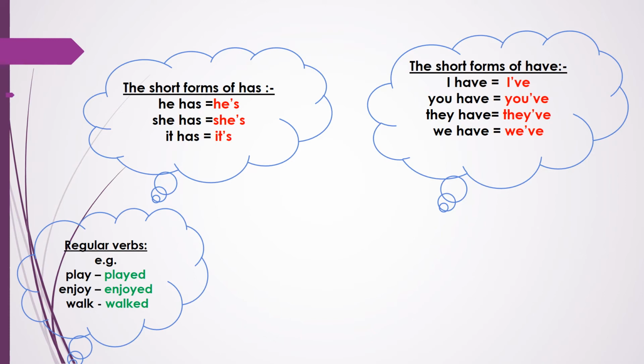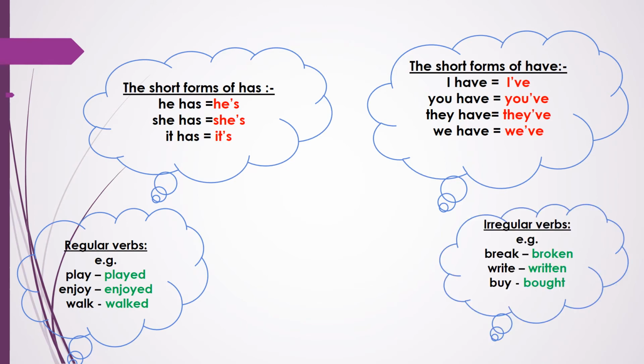And also we have two kinds of verbs. We have regular verbs and irregular verbs. Regular verbs are the verbs that end with ed or d. For example, we have play, played, enjoy, enjoyed, walk, walked.